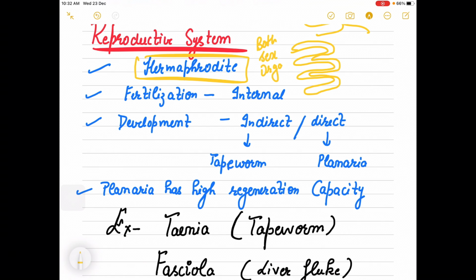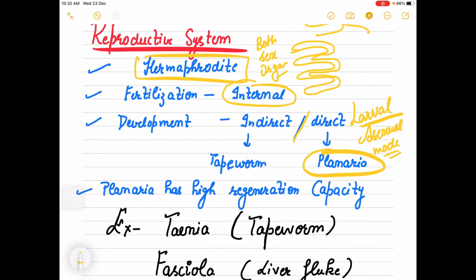You cannot say you have seen a male tapeworm or a female tapeworm. No. Fertilization is internal. Development, you can see both indirect and direct. Direct, in which no larval stage is observed, is in planaria. Planaria also regenerates through the asexual mode of reproduction.